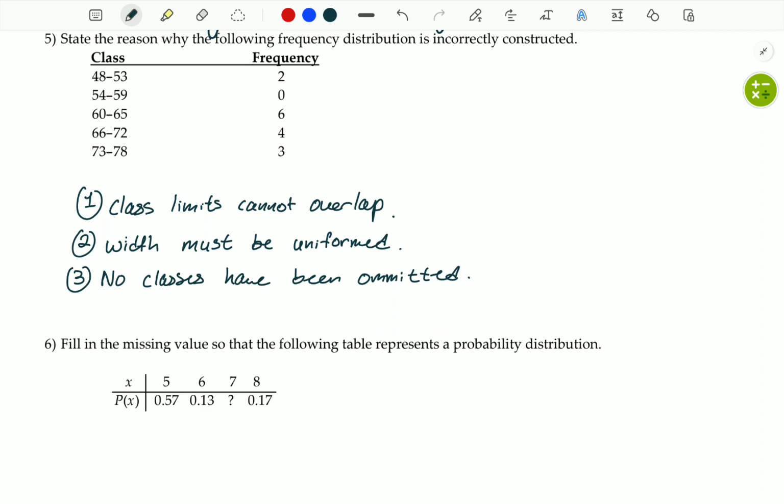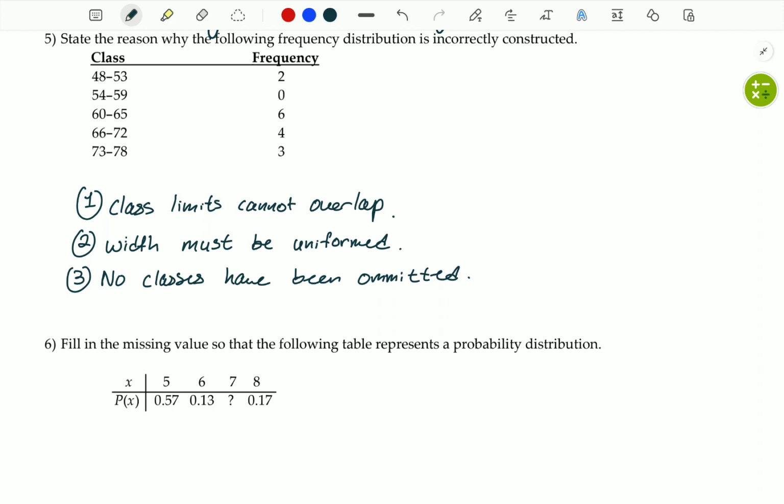The width is the distance between each of the limits. The distance between each of your lower limits and your upper limits must be the same. It must be uniform. And last but not least, a class cannot be omitted, which means, for example, if a class has a frequency of 0, you just cannot remove that class. Keep that class intact in the frequency distribution and just label its frequency as 0.